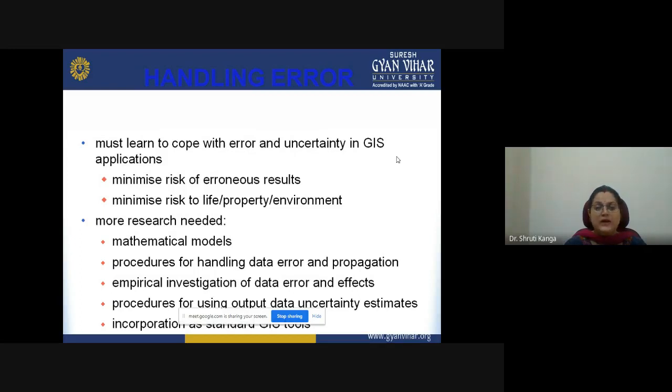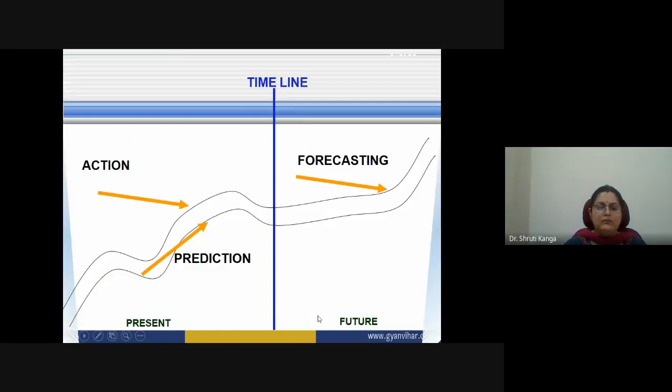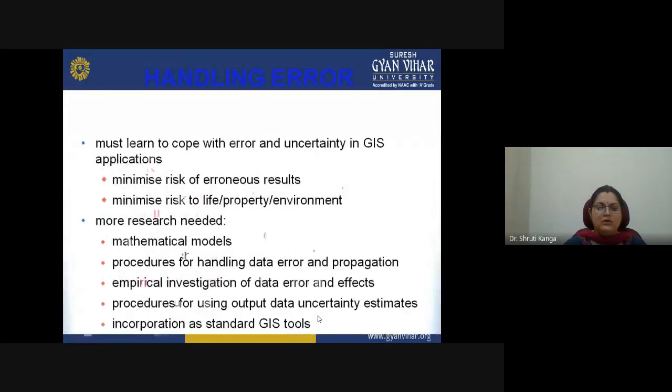Then procedures for handling the data and propagation. We have to be familiar with the different procedures, what procedure has to be applied for different data handling. Empirical investigations of data errors and effects. Then procedures for using output data uncertainty estimates, and then it also incorporates the standard tools of GIS.